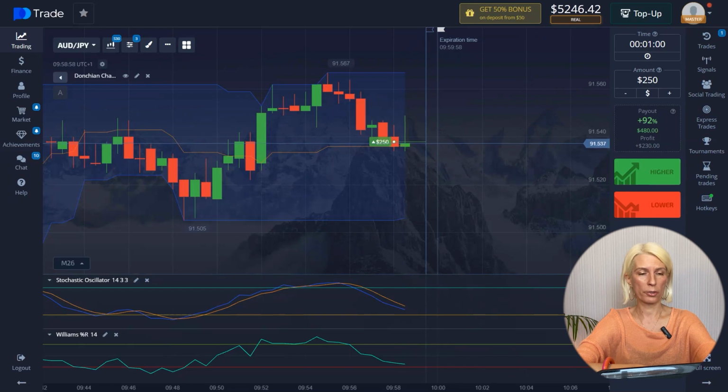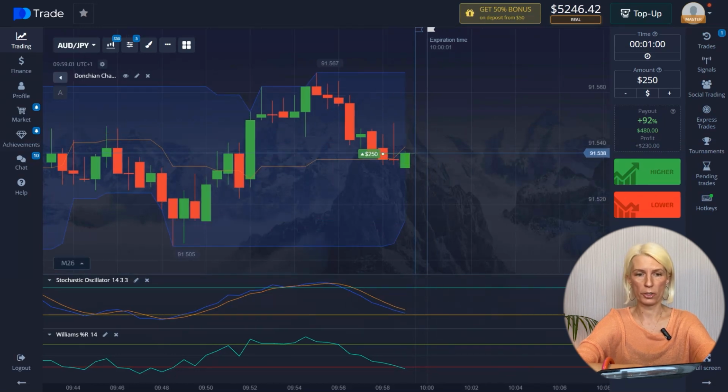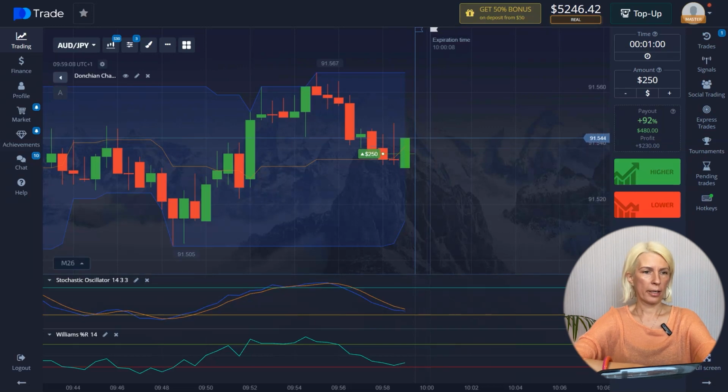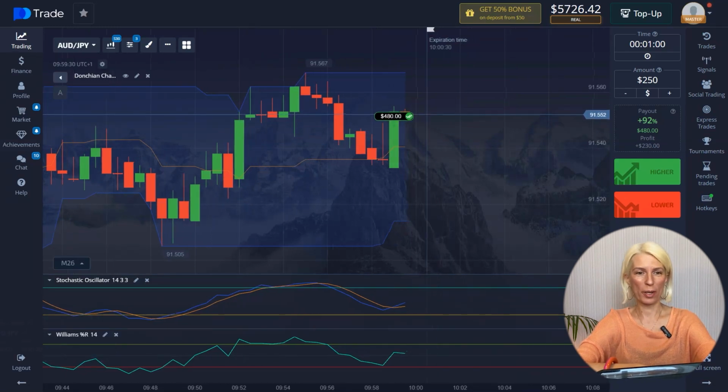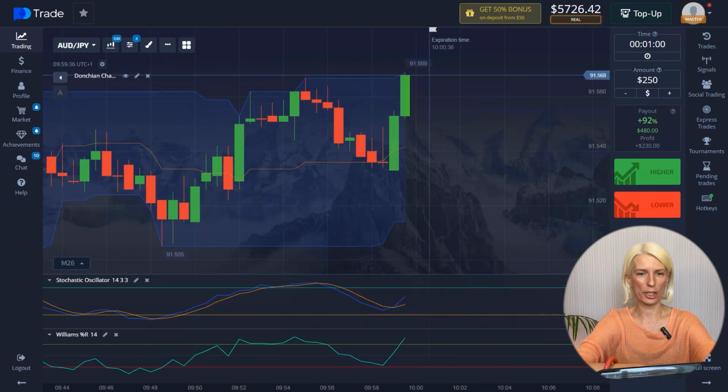As you can see, the price grew after the transaction had been opened but bounced off of the top of the candle. The new candle, having opened with a gap below, began to grow steadily, aiming for the upper limit of the Donchian indicator. After that, fluctuations began again. The price made a small rebound from the top of the candle. This time the transaction went as expected, and our profit was $230.